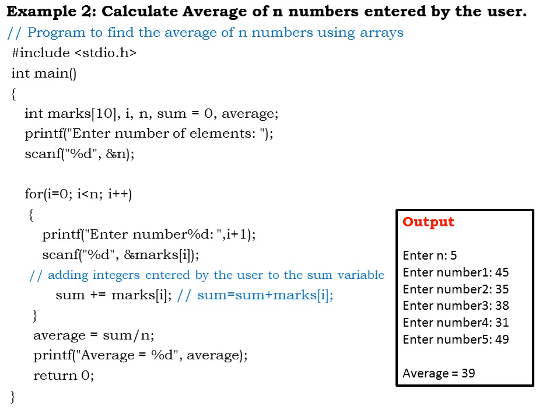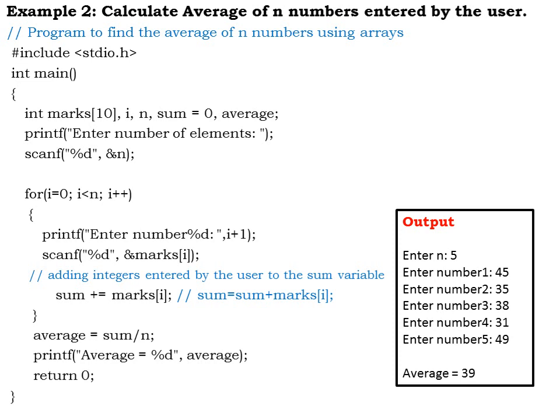When the last element is read, total 5 elements are read and the condition becomes false, we come out of the loop, and then we have a formula to calculate the average equal to sum divided by n.